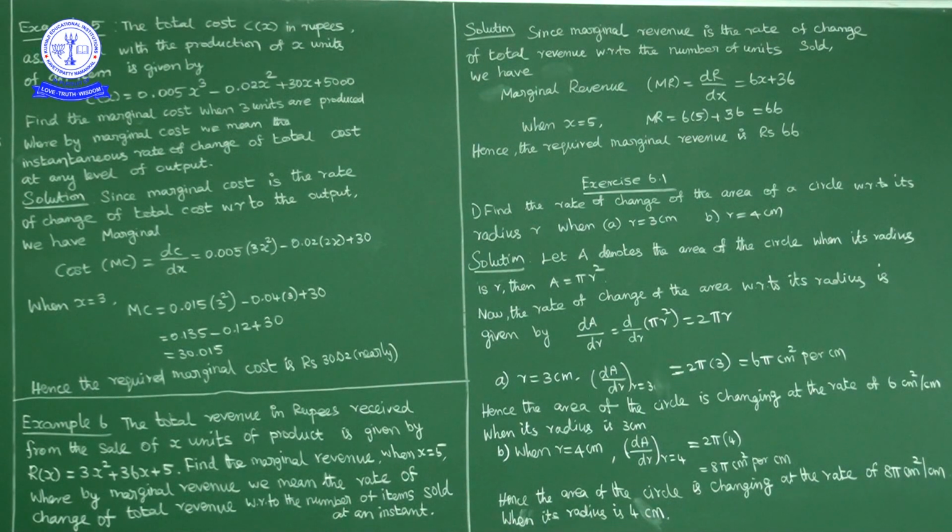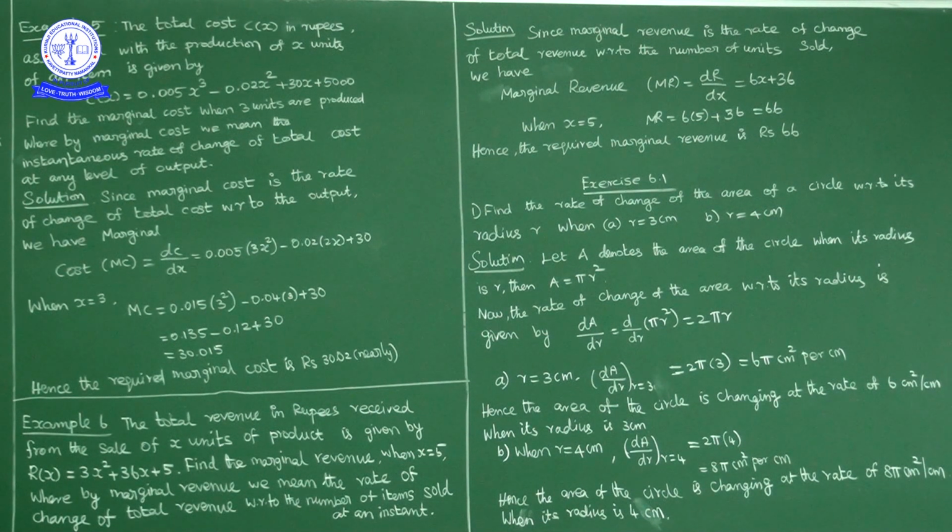Okay. Now with this we completed example problems. Now we will start Exercise 6.1. First question, find the rate of change of area of circle with respect to its radius. So rate of change of area of circle with respect to its radius means dA by dr we have to find. First case when radius is 3 cm, second case when radius is 4 cm.